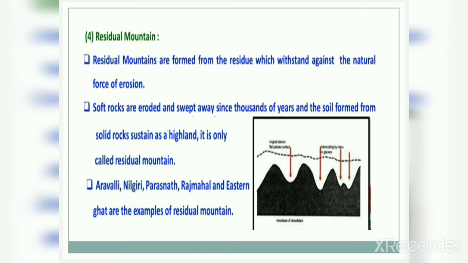Now, what are residual mountains? How are they formed? They are formed from the residue which withstands against the natural force of erosion. When this erosion takes place naturally, you know about soil erosion also. So when this erosion takes place by the natural forces, soft rocks are eroded.